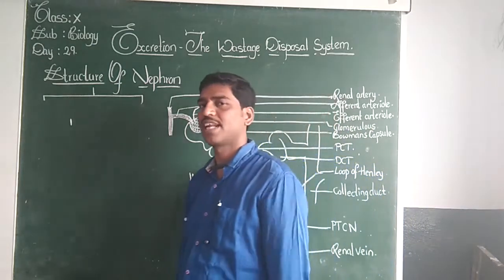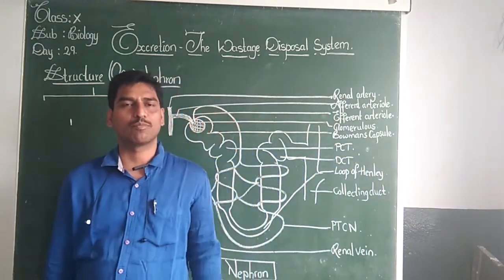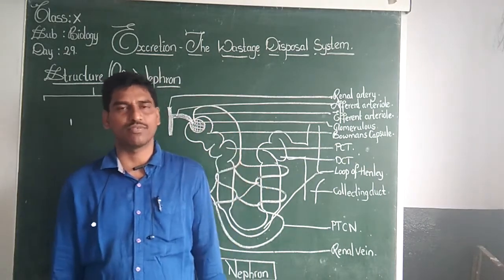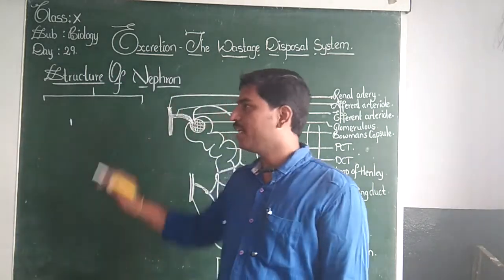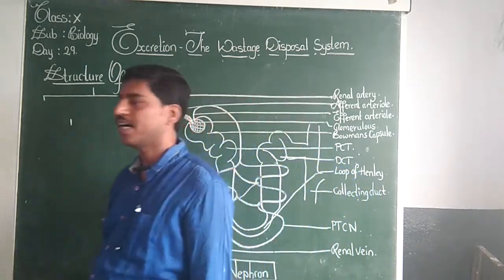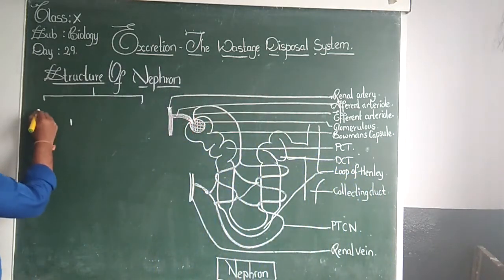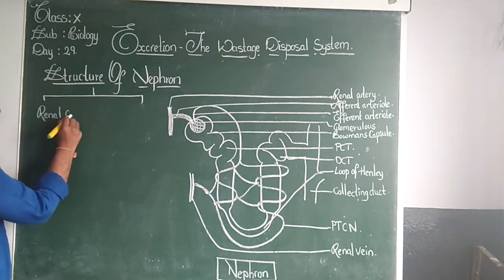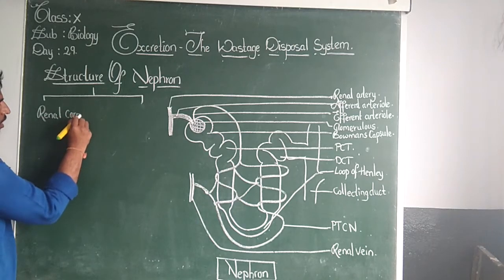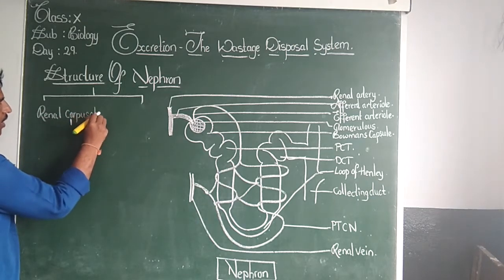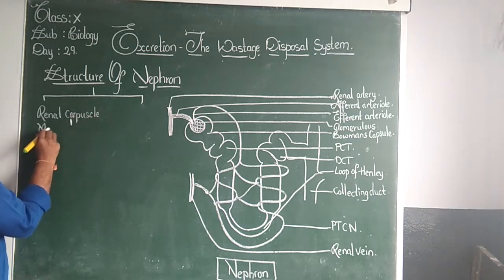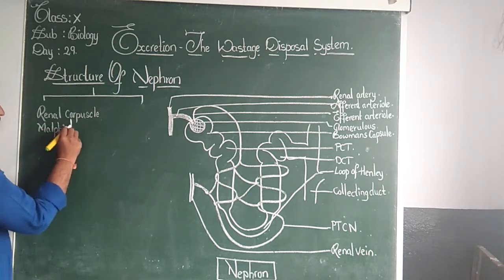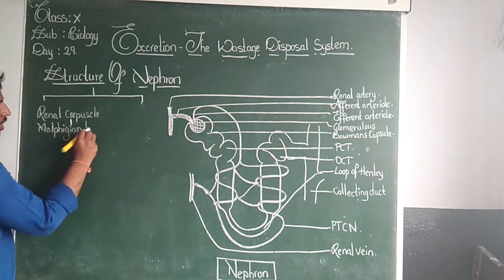Now in today's class we are going to look at the structure of the nephron. The structure of the nephron is divided into two parts. The first part is called the renal capsule or corpuscle, also called the Malpighian body.